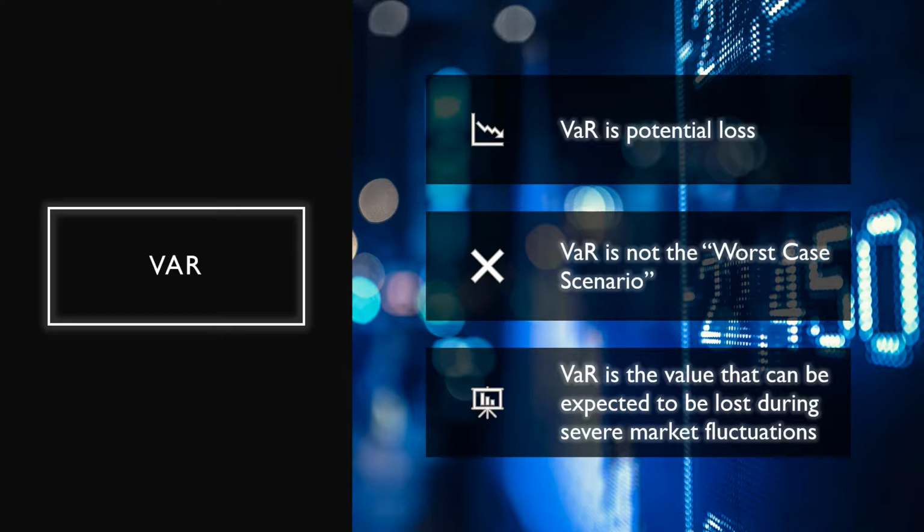Potential losses can theoretically extend to the value of the entire portfolio. In that way, VaR is the maximum loss in a certain period at a preset confidence level. The confidence level is the probability that the loss exceeds the upper bound. VaR is not always the worst possible loss. Losses equal to the size of VaR are expected to happen several times per year and are therefore not equal to capital. VaR is also the value that can be expected to be lost during severe market fluctuations.